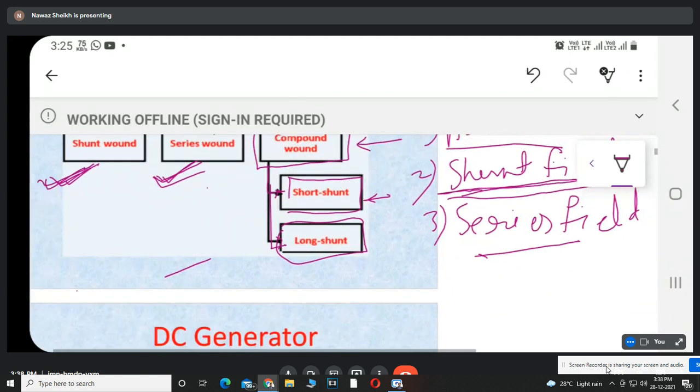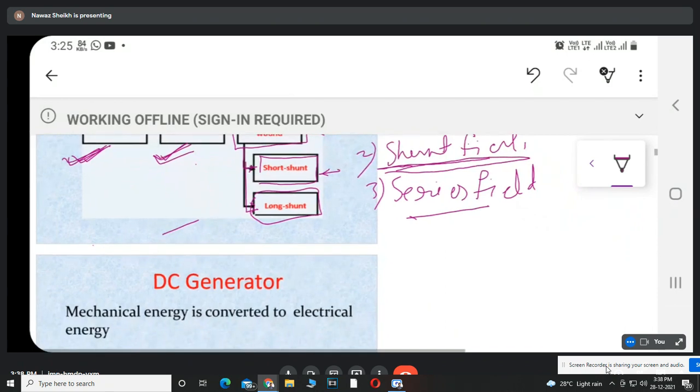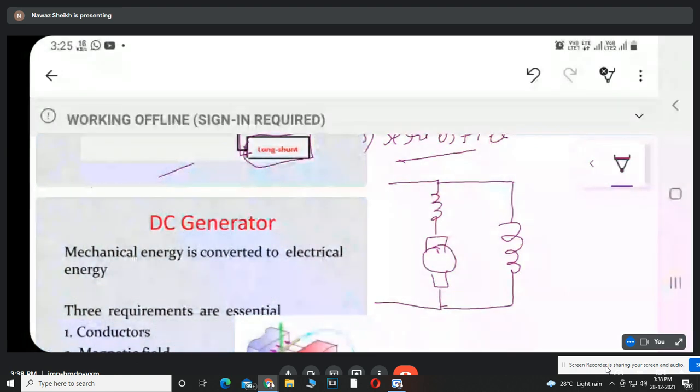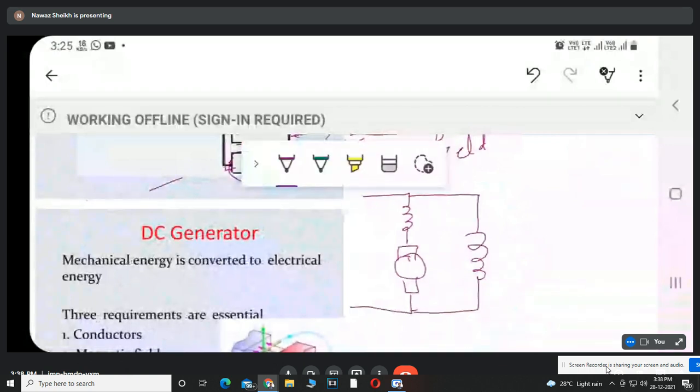Now, in case of long shunt compound motor, the series field winding and armature both are connected in series, whereas the shunt field windings are connected across series as well as armature circuit. That's why this motor is called as a long shunt compound motor. So according to the type of connection of the shunt field winding, the compound motor is categorized into two types, that is long shunt compound motor and short shunt compound motor.